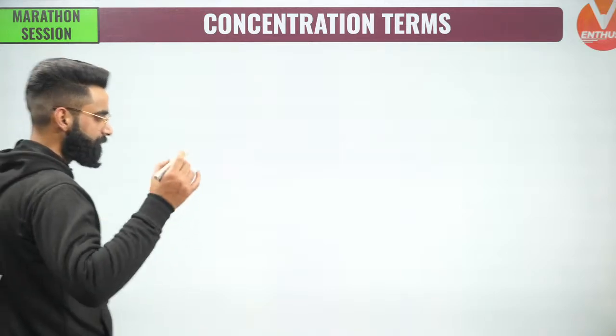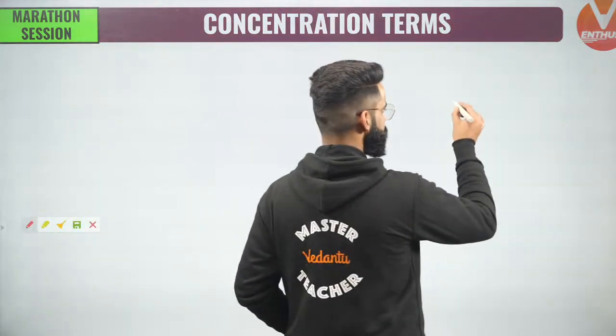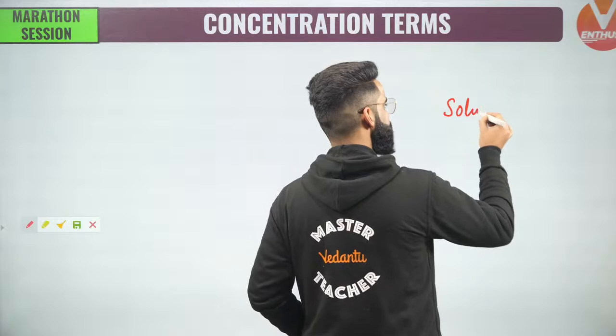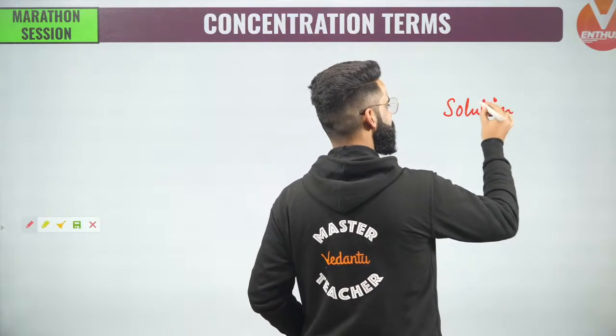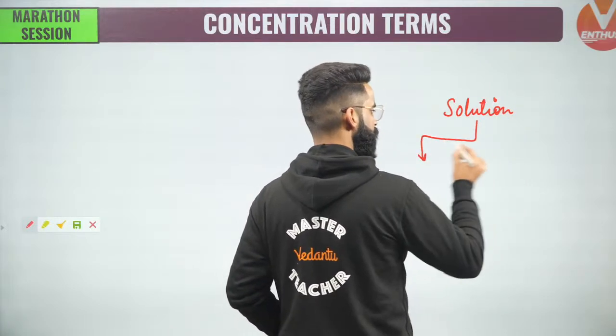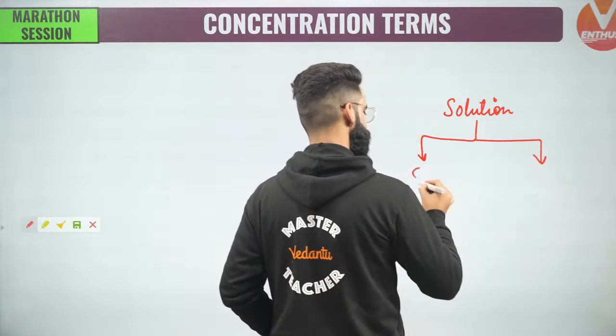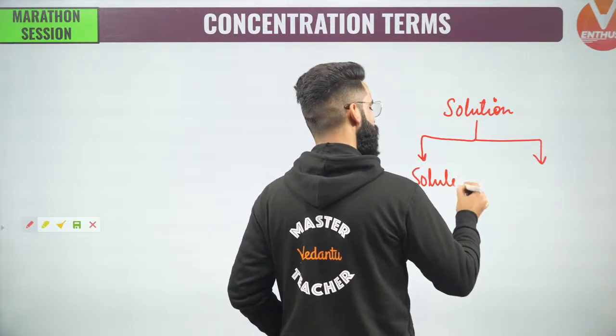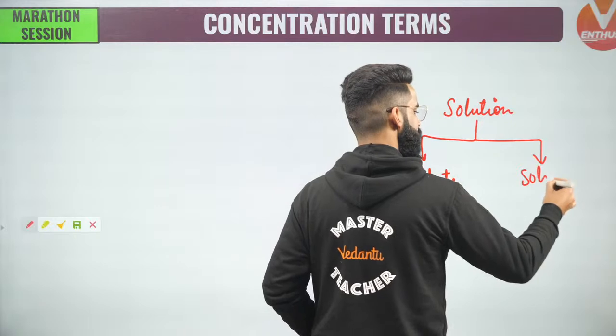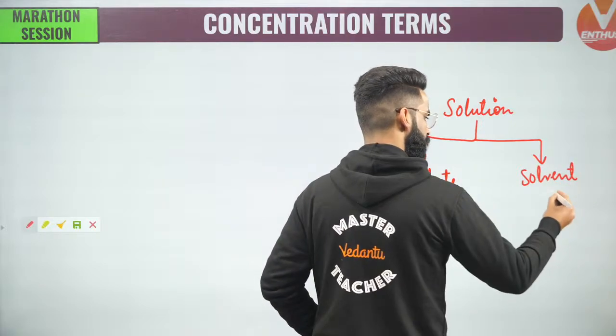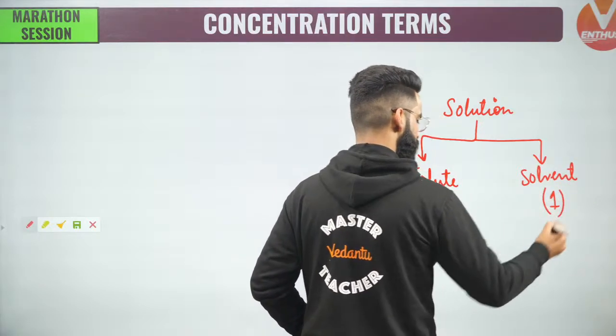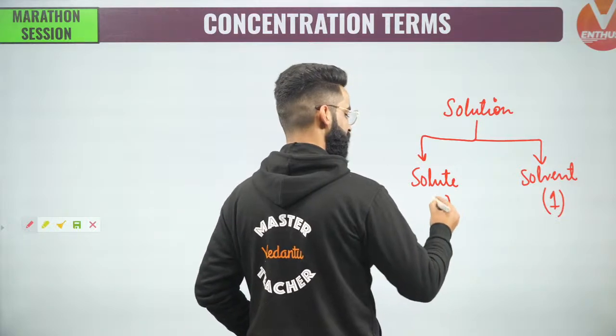See, let's say, guys, I've got a solution. As you all must be knowing, the solution consists of two things. One is called solute, and another one is called solvent. Remember, solvent from now onwards I'll be representing by the number 1, and solute I'll be representing by the number 2.